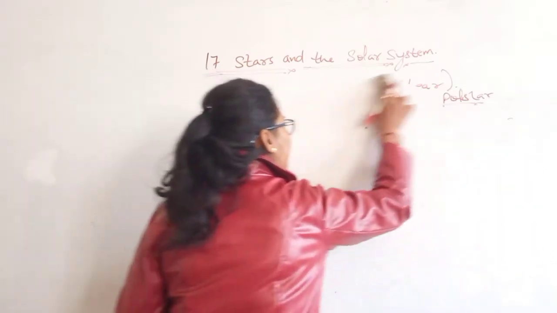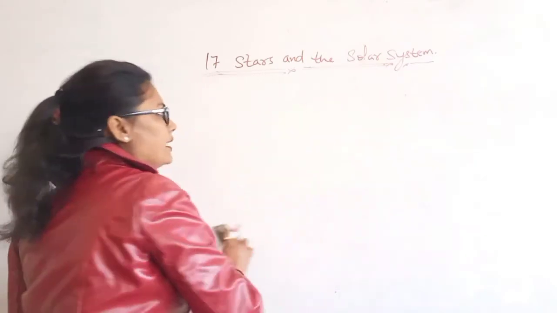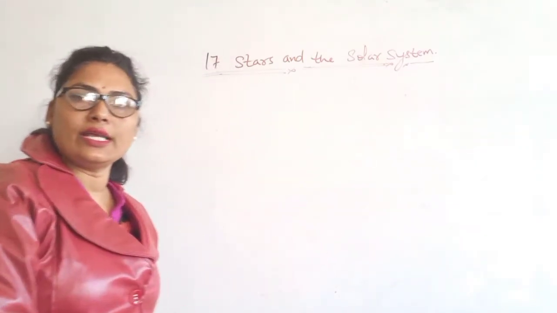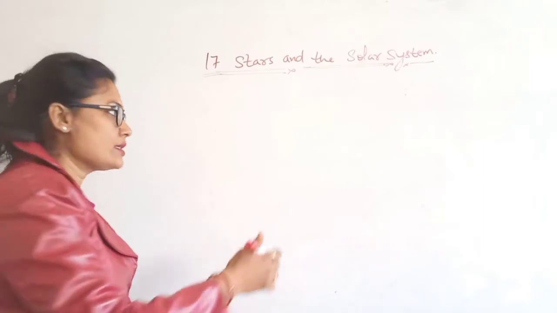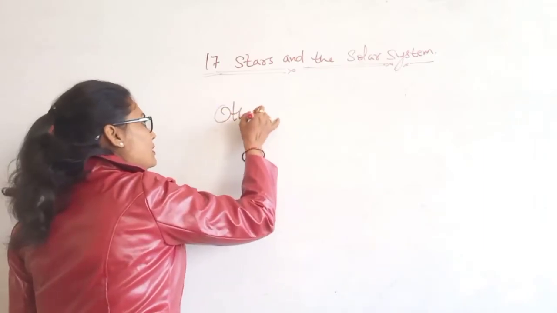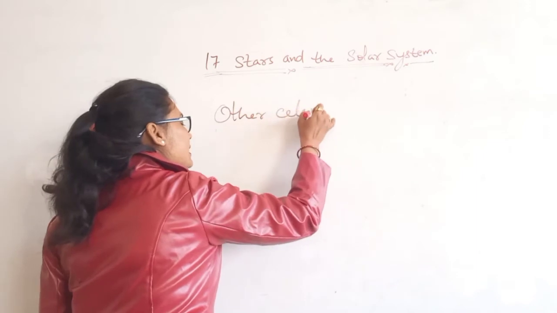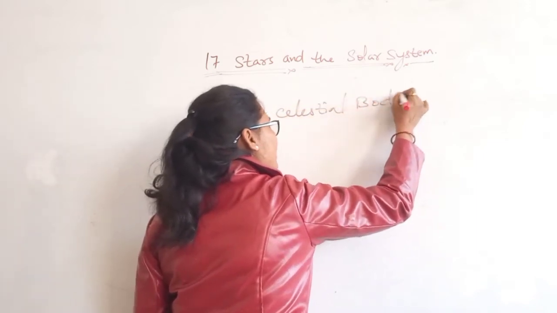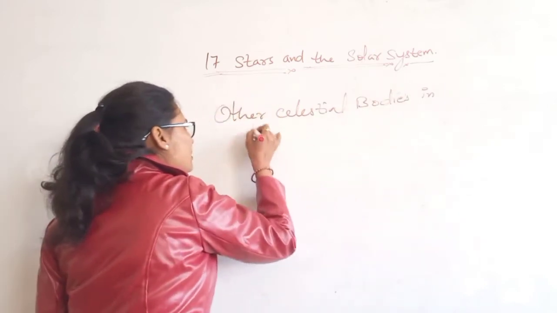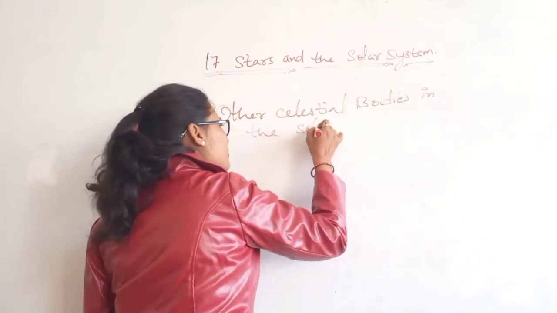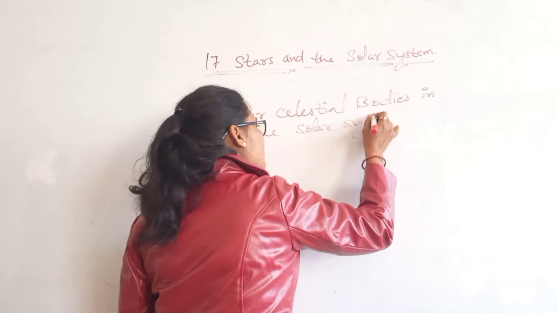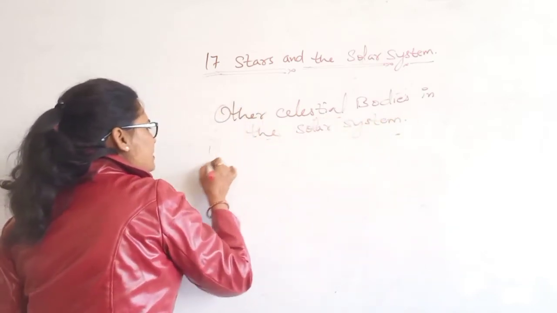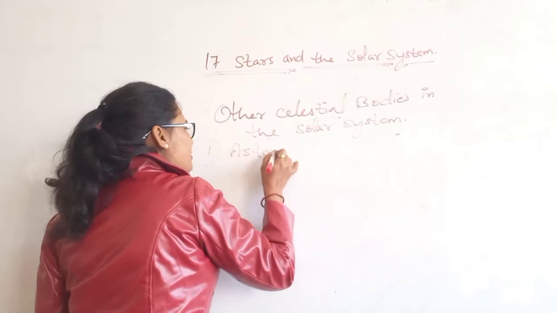So you can write that heading also. What is that heading? You can take it as other celestial bodies in the solar system. What are these celestial bodies? First is asteroids.